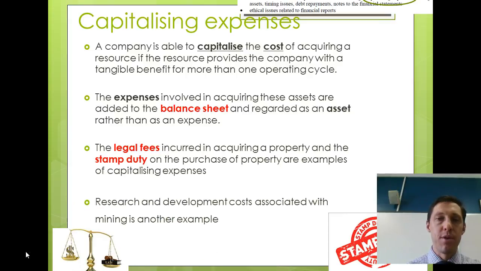Another example might be research and development costs associated with mining, where undertaking R&D leads to the valuation of an asset being greater than the actual physical value of it, because the expenses associated with undertaking that research and development can be capitalised and included on the balance sheet.